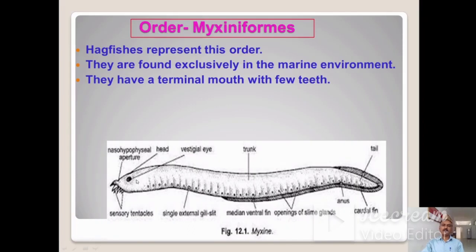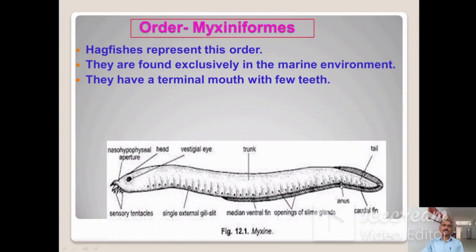So here you can see the figure of the Myxine. This is the head region, and the terminal mouth is present here. Then here there is an opening called the nasopharyngeal aperture. Then this is the vestigial eye. This is the entire trunk. This is the tail, and here the caudal fin is there.